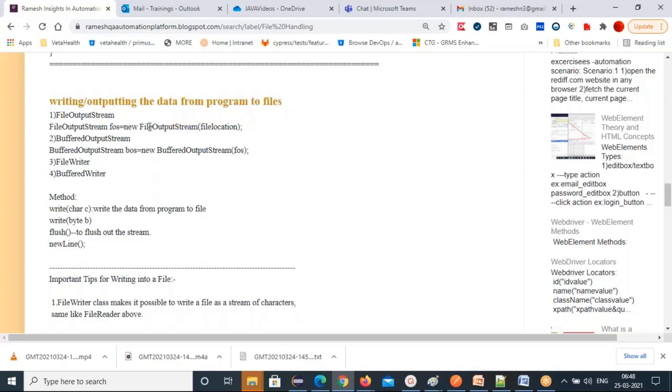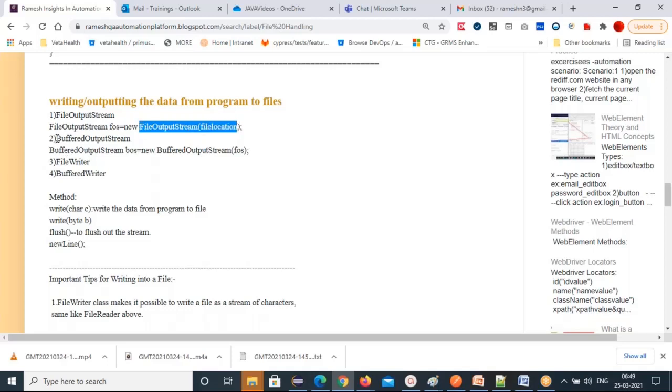And now the writing process. To write the data, we're using FileOutputStream. So byte-based data you want to write, you're outputting to the file. That's why you're using a FileOutputStream. So FileOutputStream fos = new FileOutputStream and give the file location to which file you want to write. So the input file is different, the output file is different. So which file you want to write, that file location you specify for the FileOutputStream constructor.